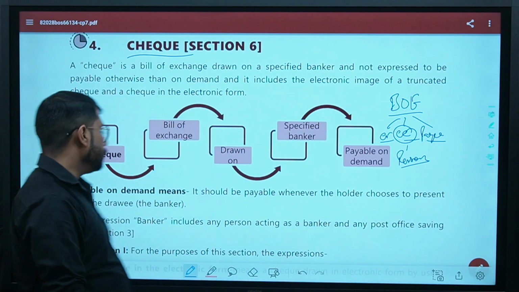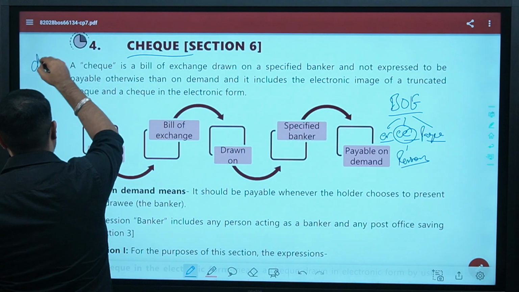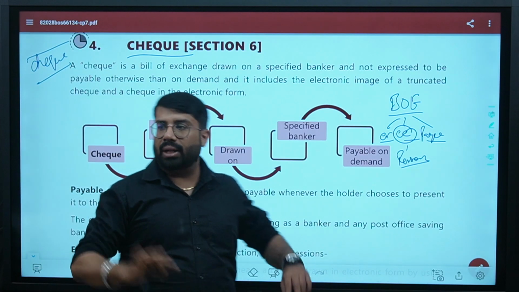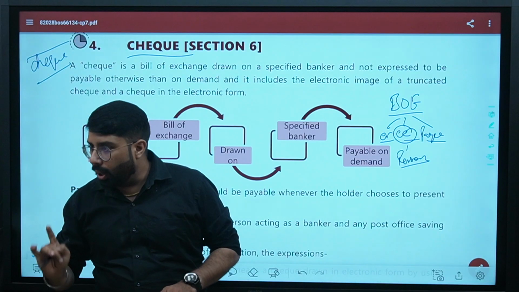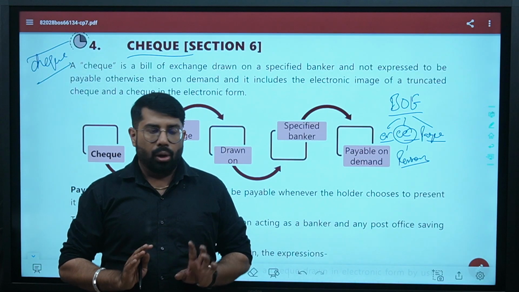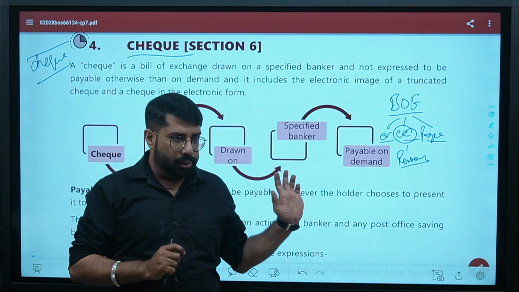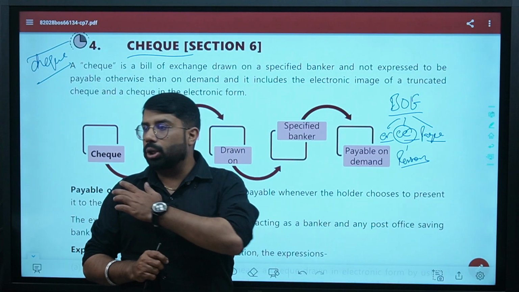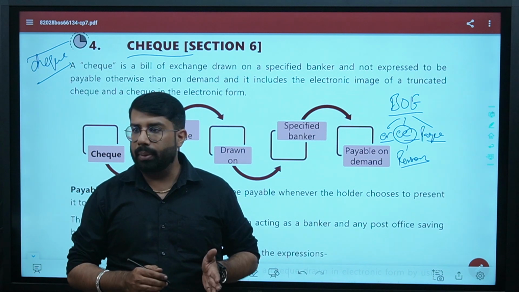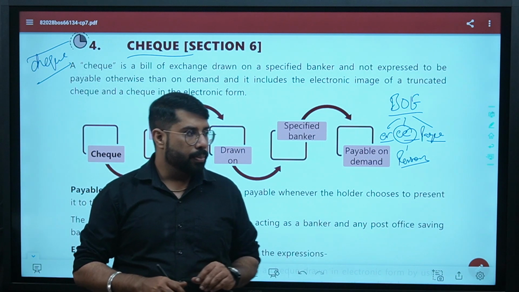But when you make a check, in check also there are three parties: drawer, drawee, and payee. Drawer in case of check will be a person who is the account holder, who is drawing the check. Are we clear? Yes or no?